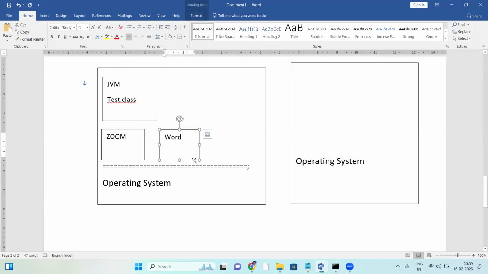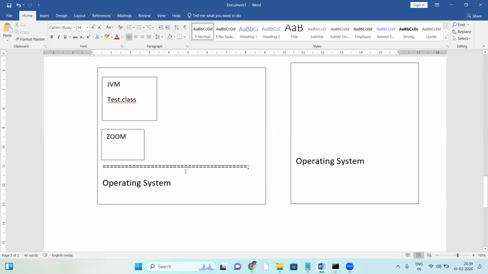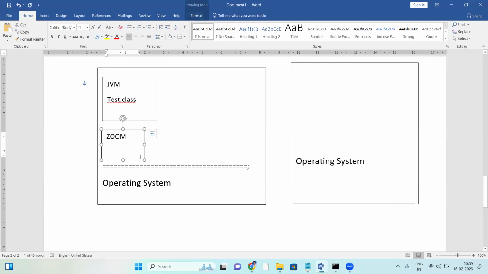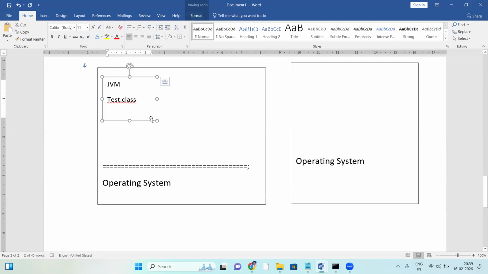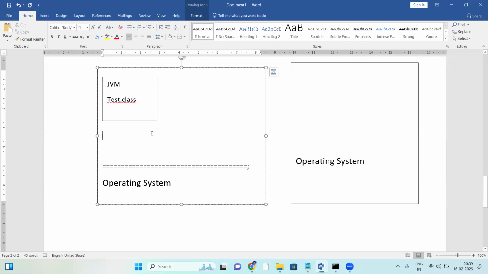When the Word document is closed, when the Zoom application stops, when the Java program completes, the memory space is cleared. That's it. Before running any program, first allocate memory space, then load the program into that memory space, then run it.